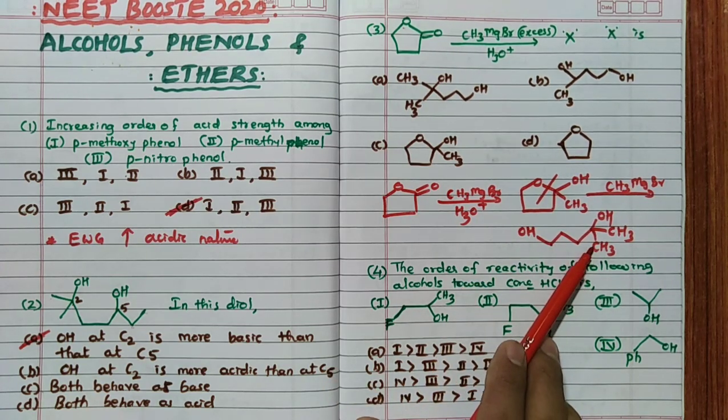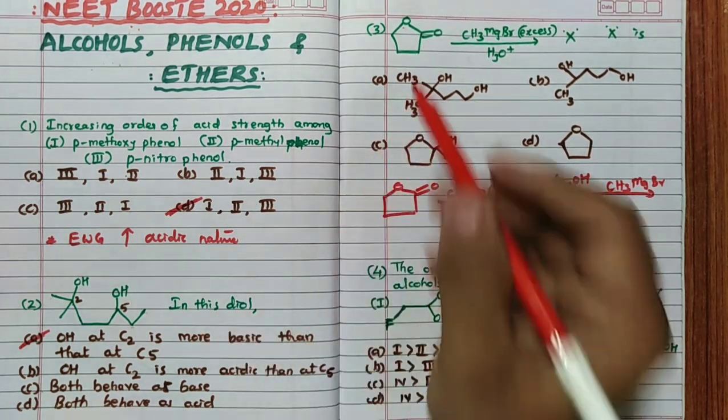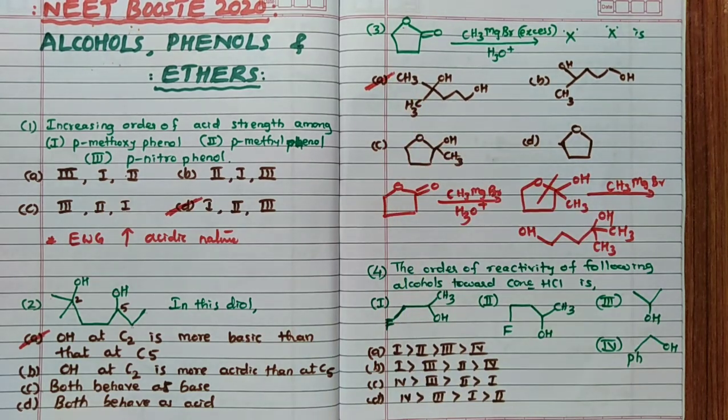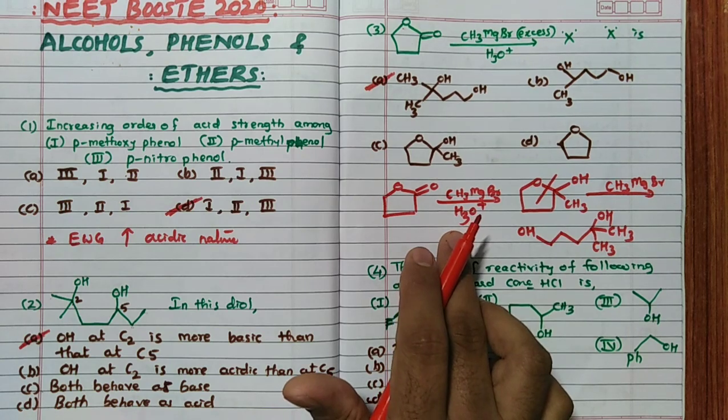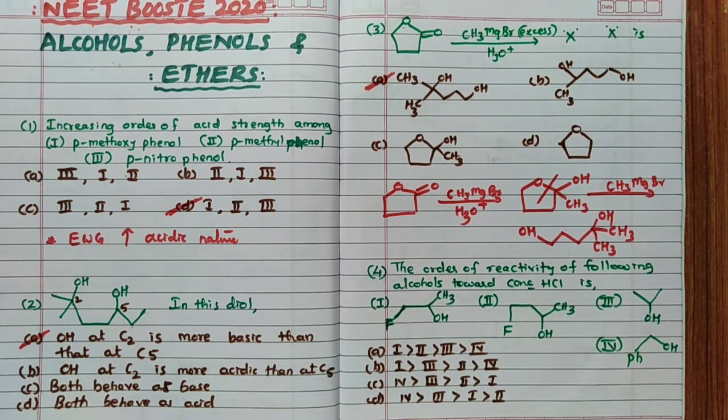Now this structure resembles which one? So this one. So the answer for this question is, remember, the third one, A is the answer. Very important type of reactions, remember, for JEE Main also, NEET also, remember that.